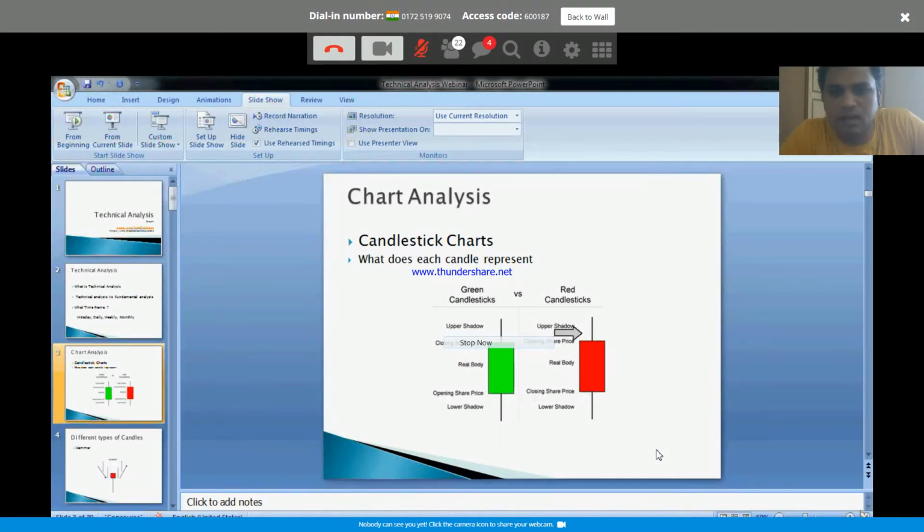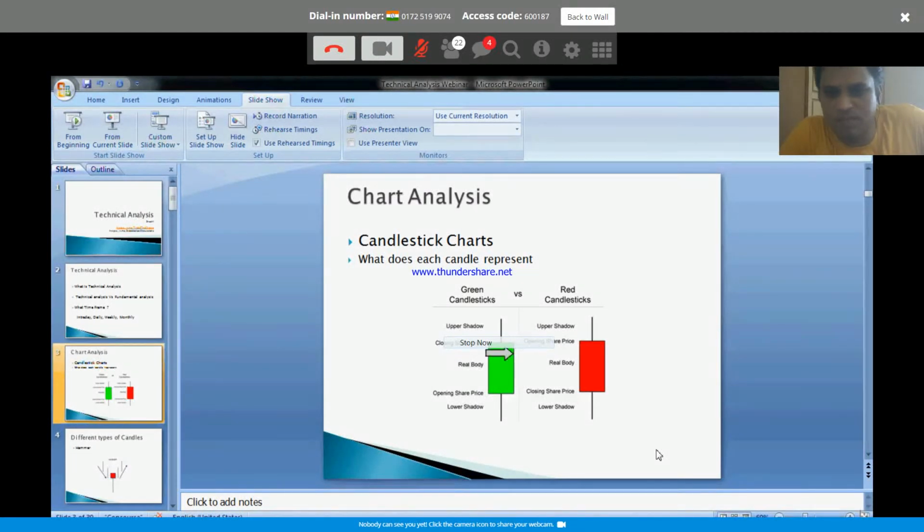You see a green candle, a red candle. Each candle represents a certain amount of data depending upon the time frame we are talking about. Let's say, for example, we are talking about the daily time frame. The daily time frame means each candle will represent where it has traded the previous day. If you are talking about a weekly chart, this single candle will represent where it has traded in the last week. The entire week's data will be represented in one single candle.